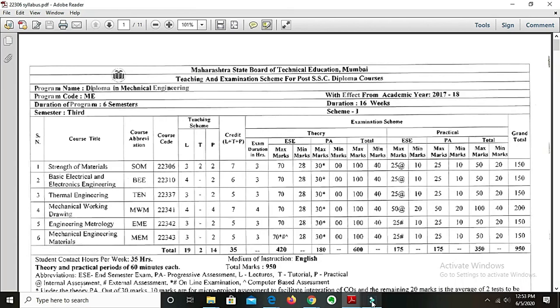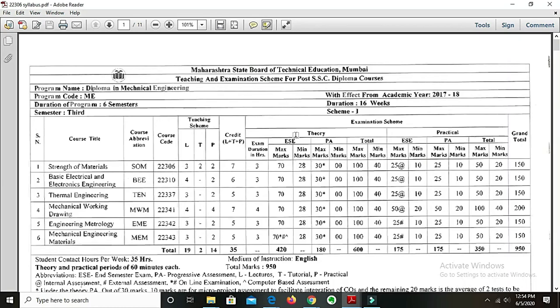Students, I, Mr. N.S. Patil, along with my fellow colleagues Mr. S.N. Bodke and Mr. B.J. Zubre, will hereafter teach you the subject Strength of Materials, whose abbreviation you can see over here as SOM. We call it SOM, and its course code is 22306.